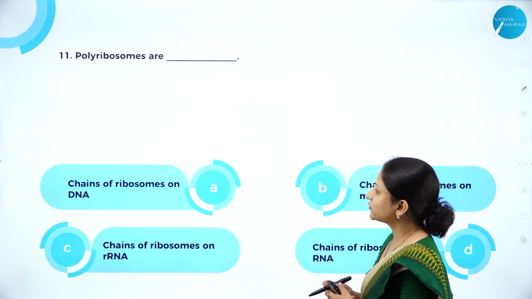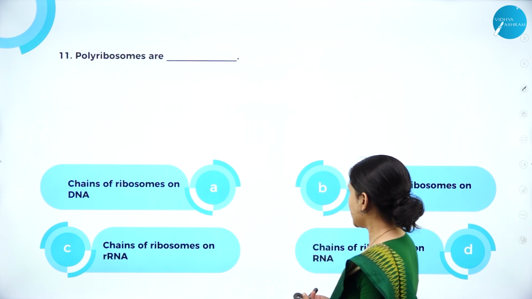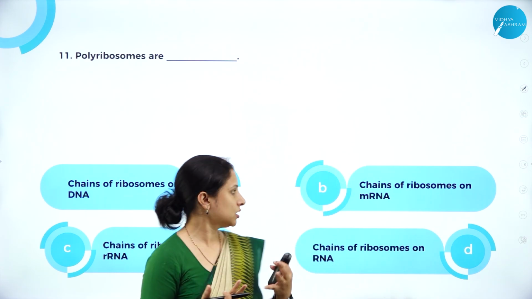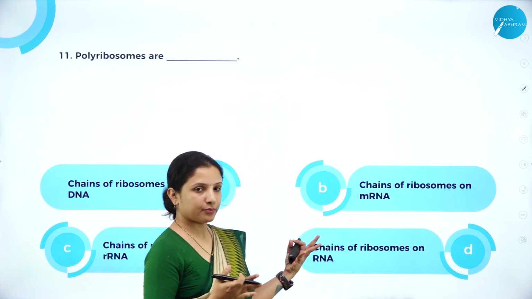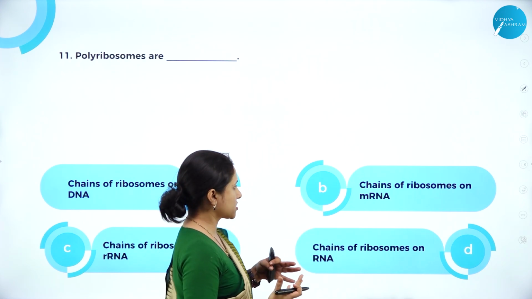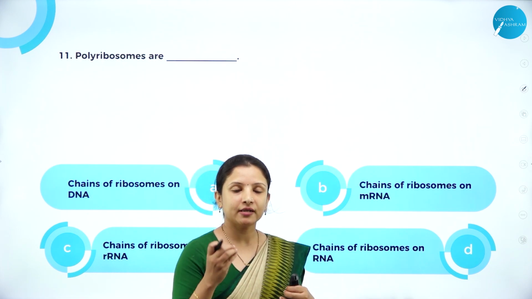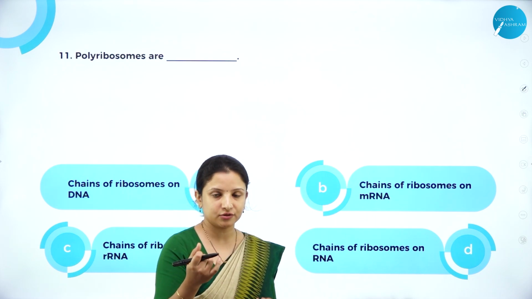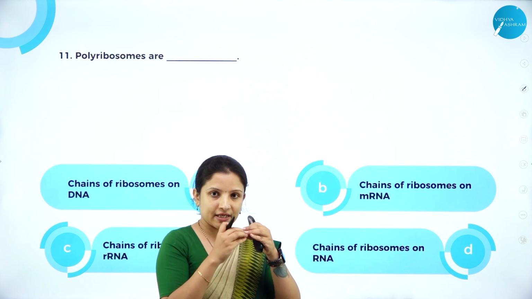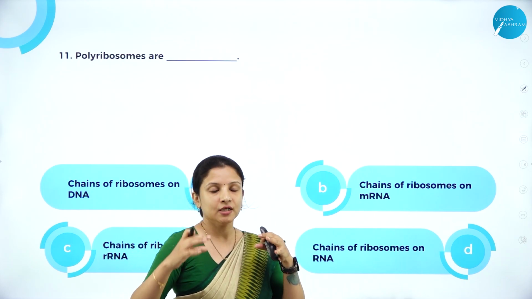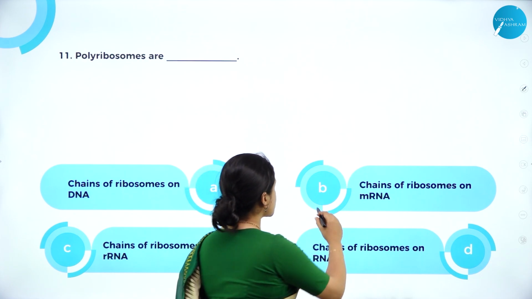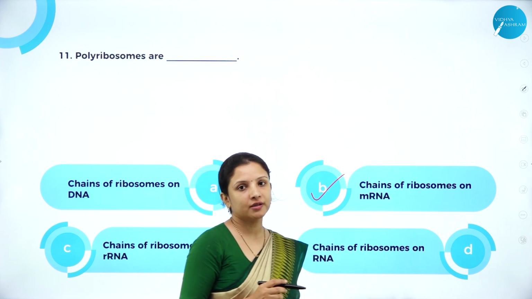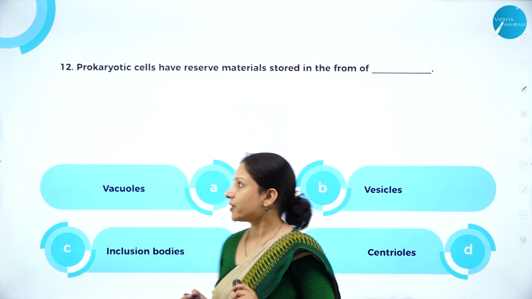Next question. Polyribosomes are chains of ribosomes on DNA, on mRNA, on rRNA, or on RNA. Of course, chains of ribosomes on RNA, but we have to mention what type of RNA. Polyribosomes usually occur when the ribosomes have to produce protein. These ribosomes come in the form of chains and attach to the mRNA strand, which forms the polyribosome. So option B is the right answer: polyribosomes are chains of ribosomes on the messenger RNA.